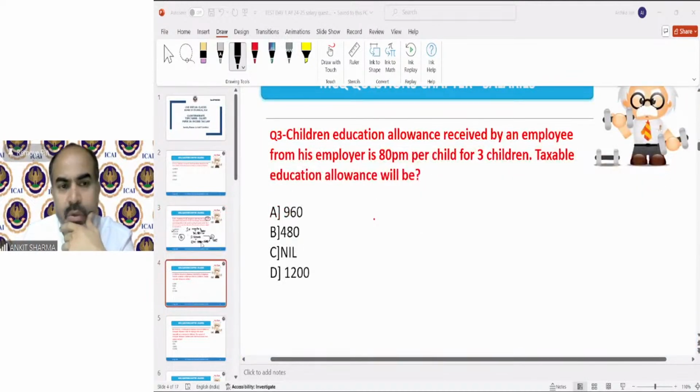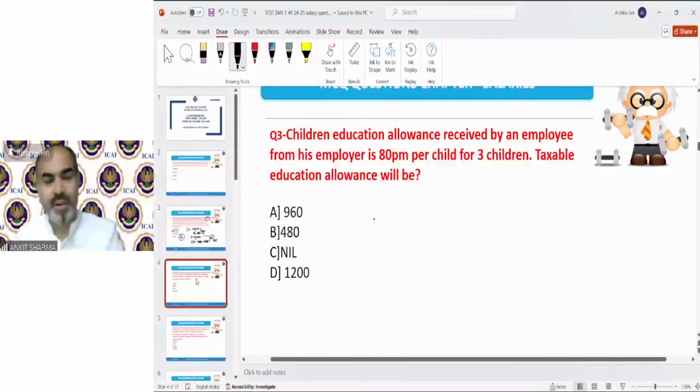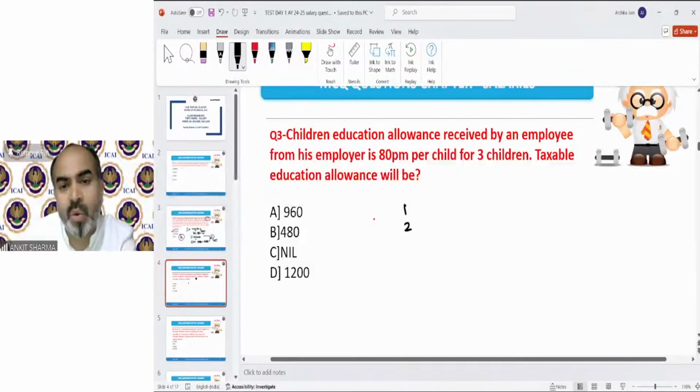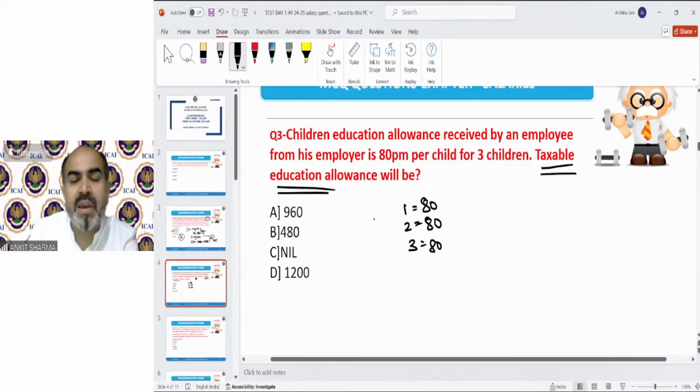Moving on to the third question. Children education allowance received by an employee from his employer is 80 rupees per month for 3 children. So there are 3 children, 1, 2 and 3. And he is getting 80 rupees per month for each of these 3 children separately: 80 rupees, 80 rupees, 80 rupees. Taxable education allowance will be how much?